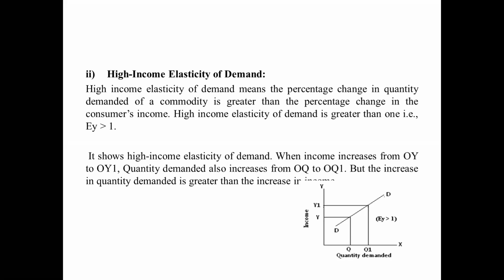Okay, coming to the graph, it shows high income elasticity of demand. When income increases from 0Y to 0Y1, the quantity demanded also increases from 0Q to 0Q1, but it varies more compared to the income change, and the demand for the commodity is more. That's why it says EY greater than 1.